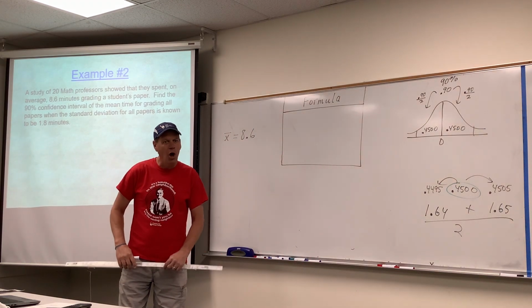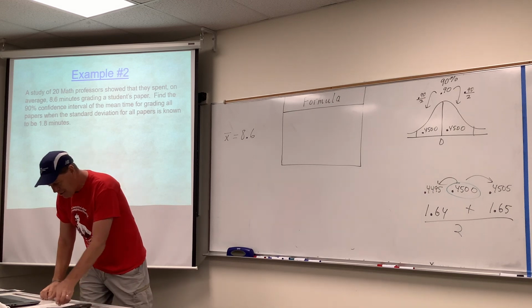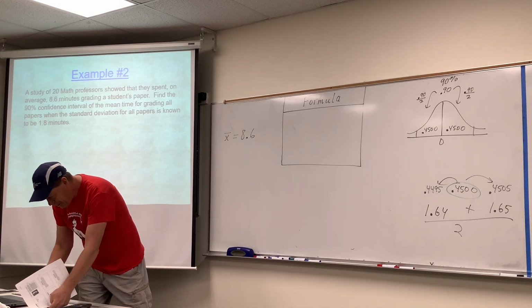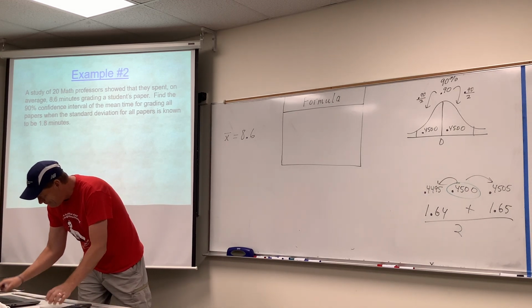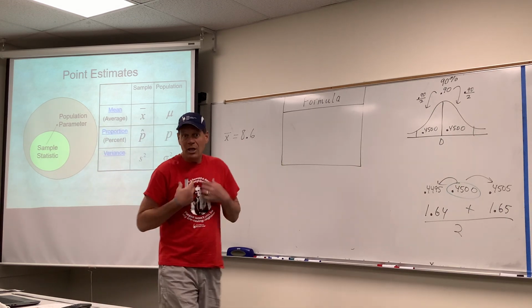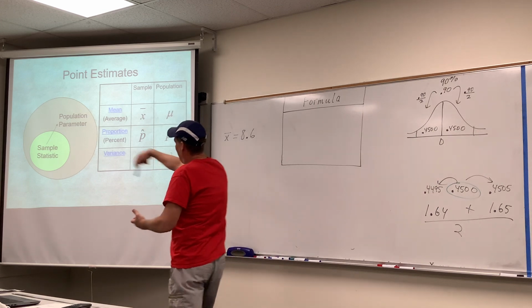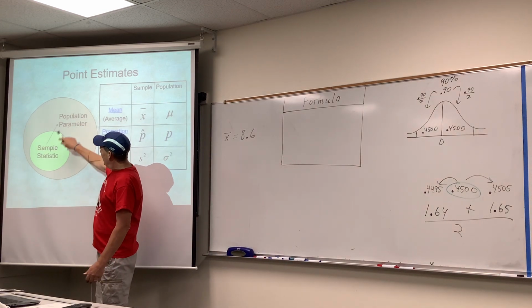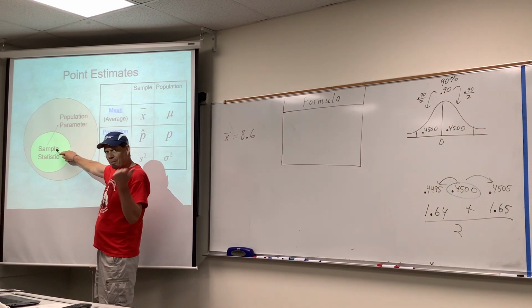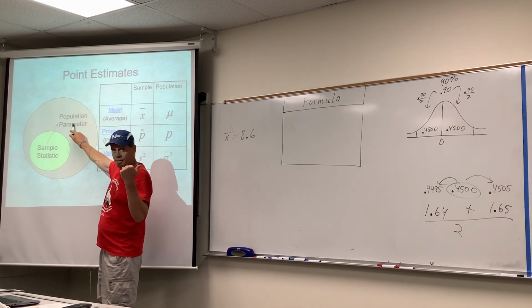Population, all papers, standard deviation for all papers. I don't know, how do you teach reading? But all papers would be a population, wouldn't it? Not just a small group of papers, not the 20 papers that they sampled, all papers.